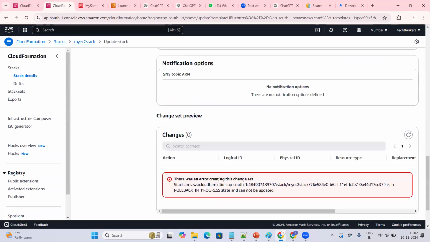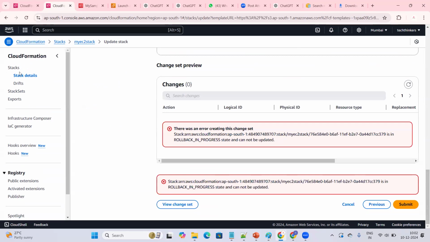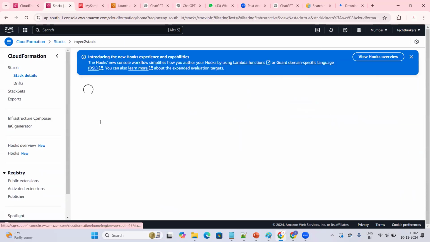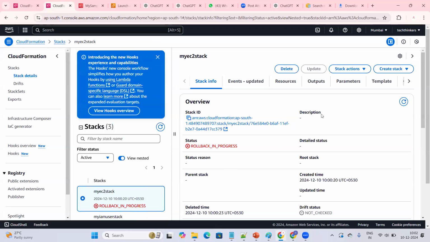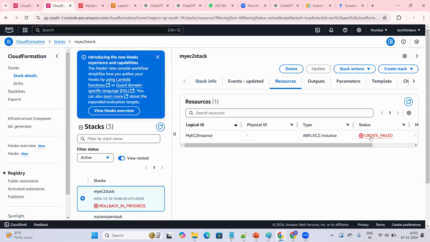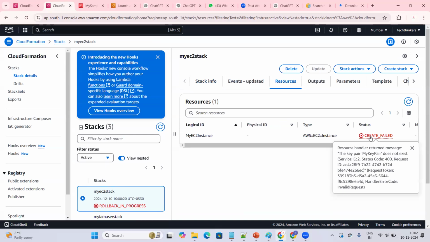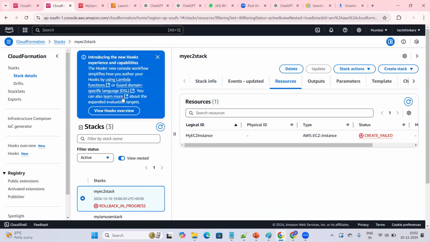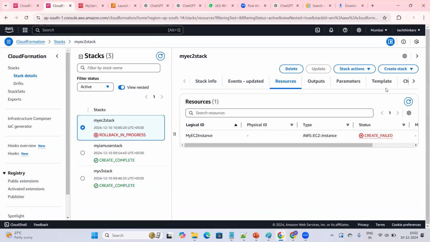Even if it fails, the only thing is maybe we need to provide more details. We need to find out. You can go to the resources, and you can click on here. It is clearly showing my key pair does not exist. It is showing the old one only. Maybe it is not updated that time. It has not.